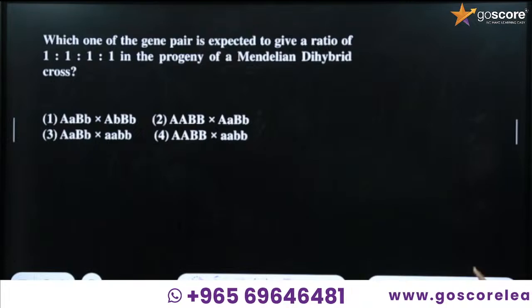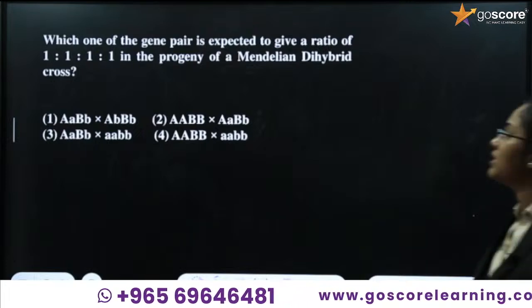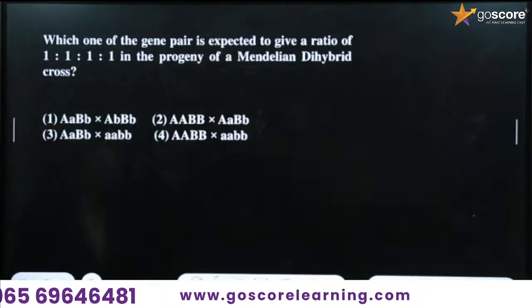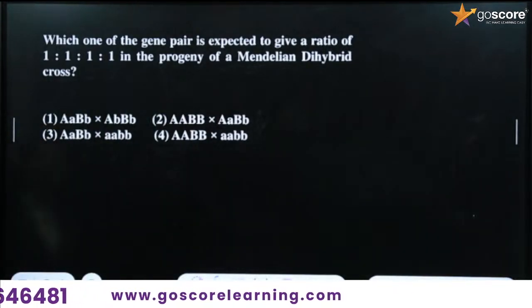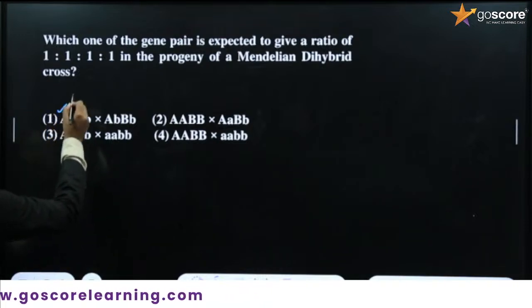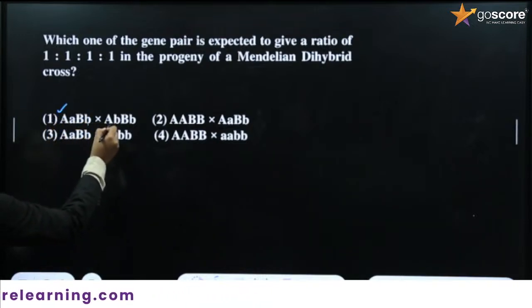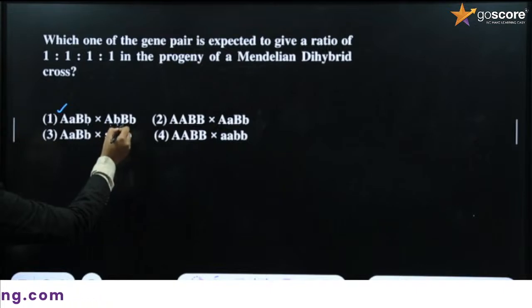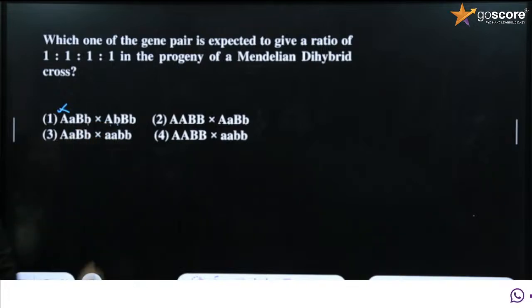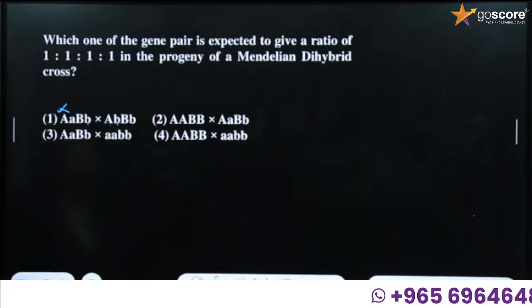What is the next question? Which one of the gene pairs is expected to give a ratio of 1:1:1:1 in the progeny of a Mendelian hybrid? Okay, so what is given here? Capital A, small a, capital B, small b, capital A, small b, capital B, small b. It is not possible. The genotype given itself is a wrong condition, so we cannot go with that one.